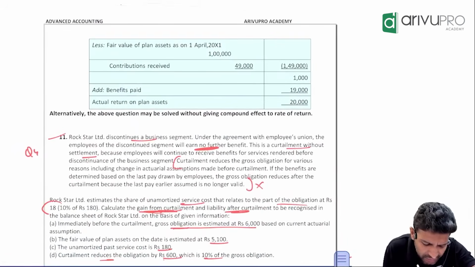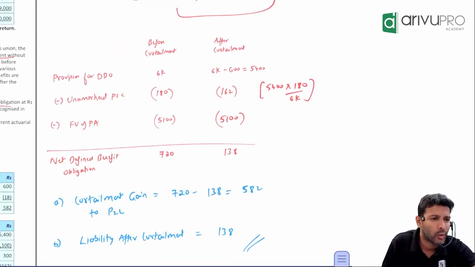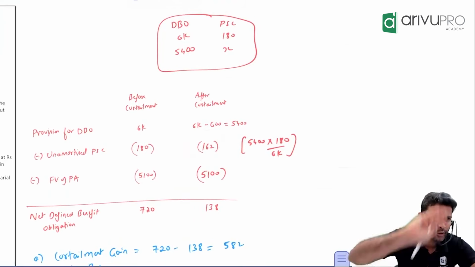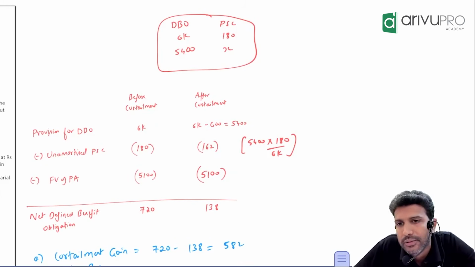It reduces by 18. They've given that. If you do 180 minus 18, how much is it? 162. Sometimes they give it, sometimes they don't give it. Hence, I always prefer to do it in a proportionate way. Okay, now this is a curtailment with the settlement, without settlement.